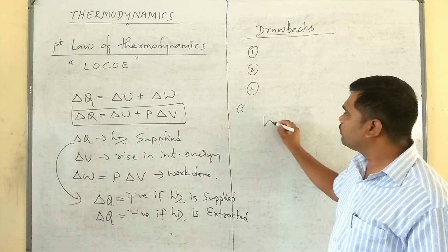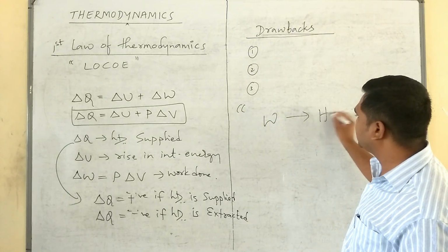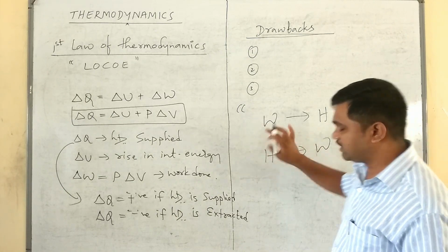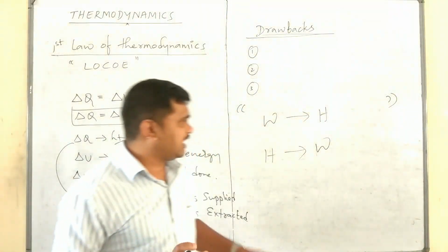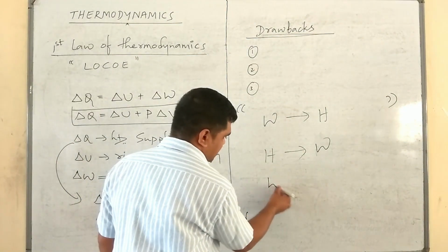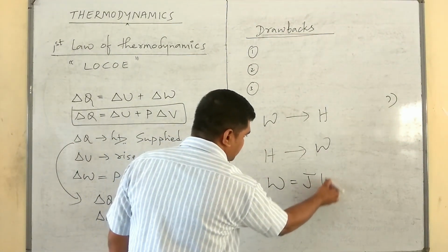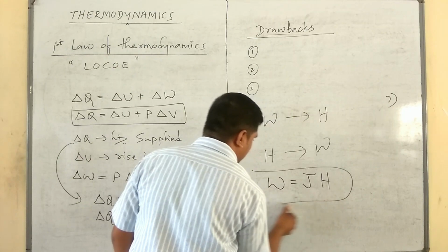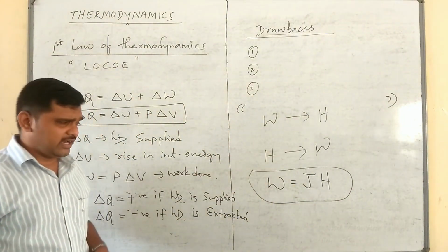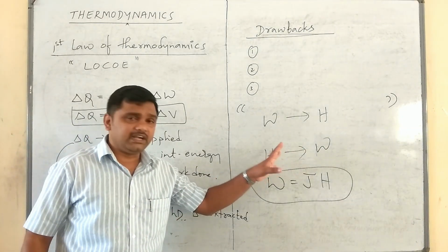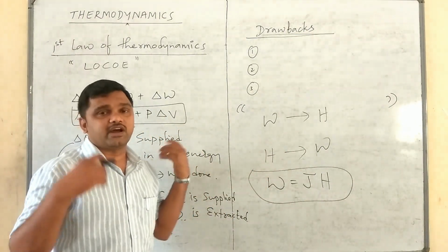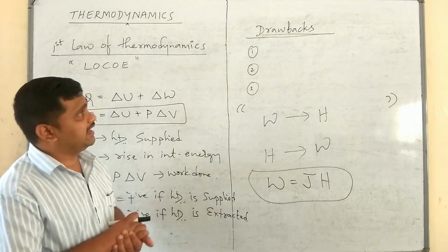How work done can be converted into heat energy and how heat energy can be converted into work done. So it gives the relationship between W and H, that is none other than W is equal to JH. As I said earlier, it is Joule's law. So the amount of heat produced is directly proportional to the amount of work done.